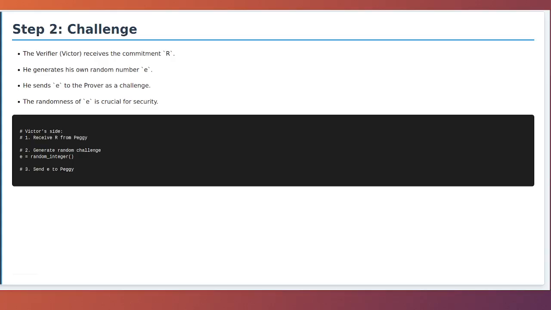The randomness of this challenge is critical for the security of the proof. If Peggy could predict the challenge e in advance, she might be able to craft a fake commitment R that would allow her to pass the verification check without actually knowing her secret private key x. By making the challenge random and unpredictable, Victor ensures that Peggy's only path to success is to honestly follow the protocol using her secret knowledge.